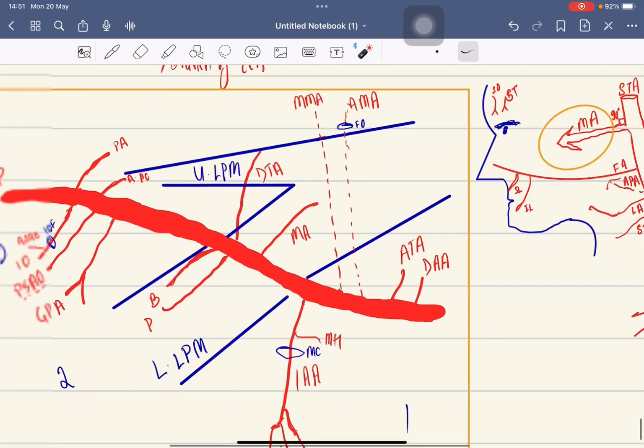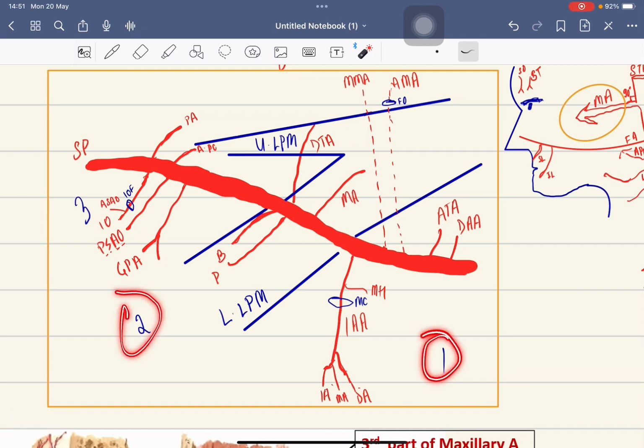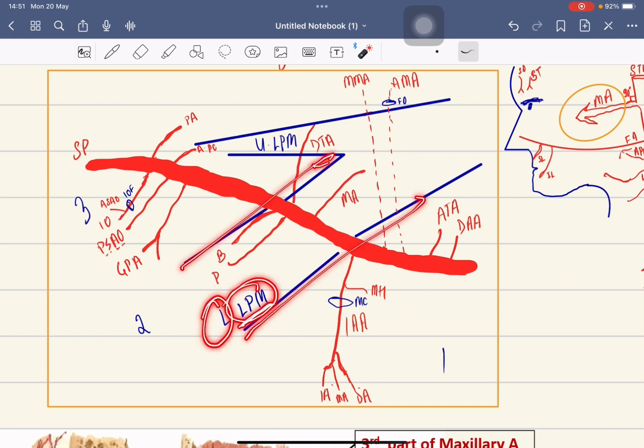If we magnify, we can see the maxillary artery. It has three parts. Parts 1, 2 and 3 are divided by the lower head of the lateral pterygoid muscle. This is the lower head of the lateral pterygoid muscle, this is the upper head, and this is the lower head. It can be divided into part 1, 2 and 3.